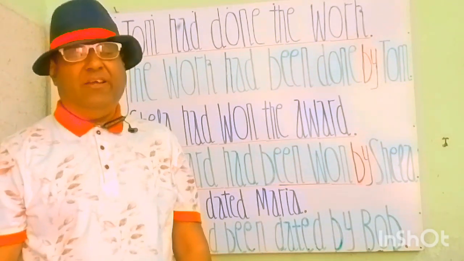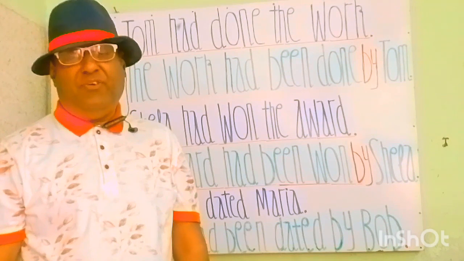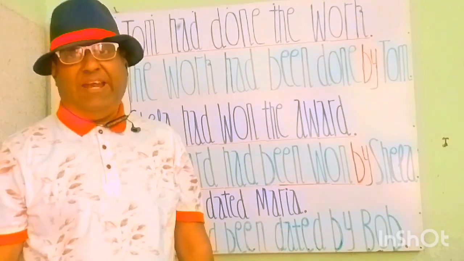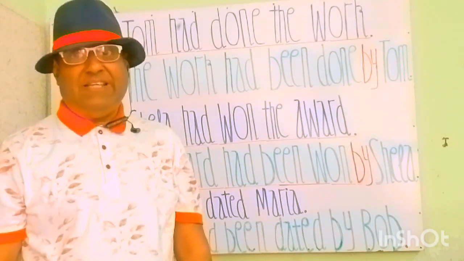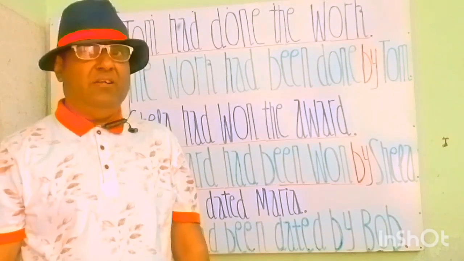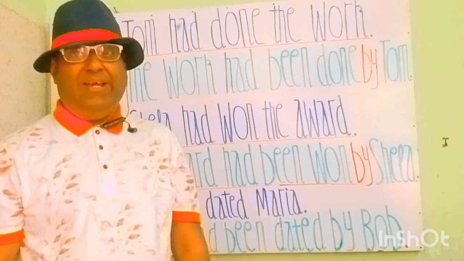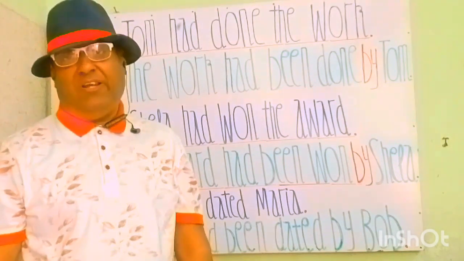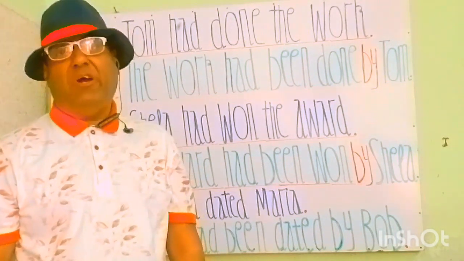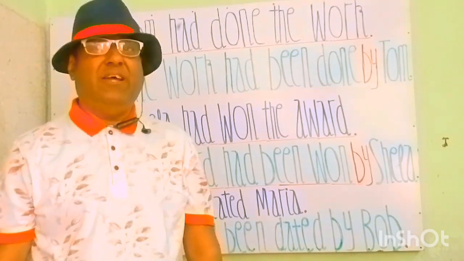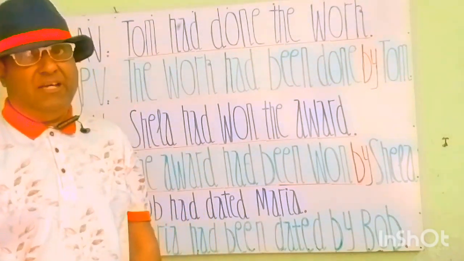Been is added for the passive. So the work had been done will stand as it is, and by rule we will add by to connect the object Tom and the work. So the work had been done by Tom. काम Tom से किया जा चुका था.